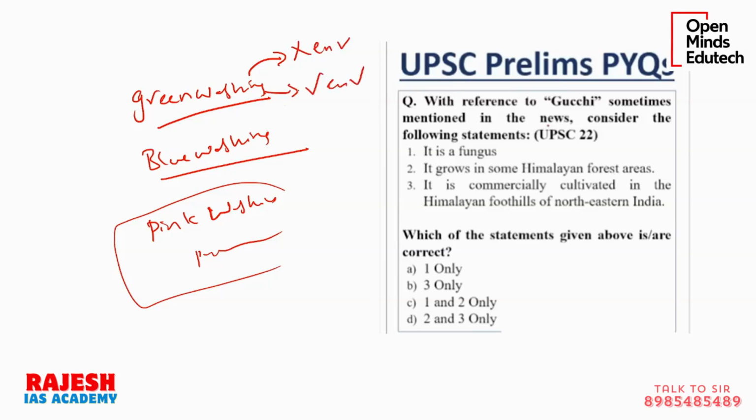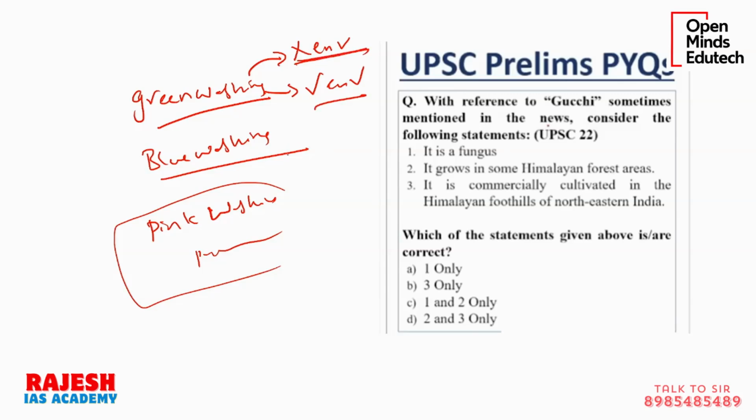Okay, so something that is not environmental friendly. Environmental friendly means, say, I am not using fossil fuels to generate electricity, I am using solar panels for generating electricity. It is an environmental friendly measure. If something contains plastic, but I say it does not contain any plastic, so I am projecting it as an environmental friendly one, but in reality it is an environmentally harmful one. So this is called green washing.